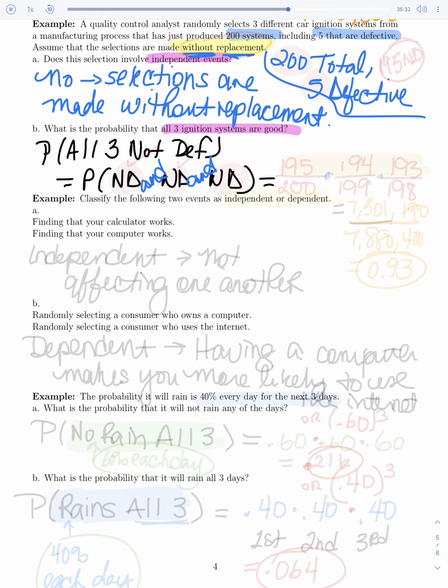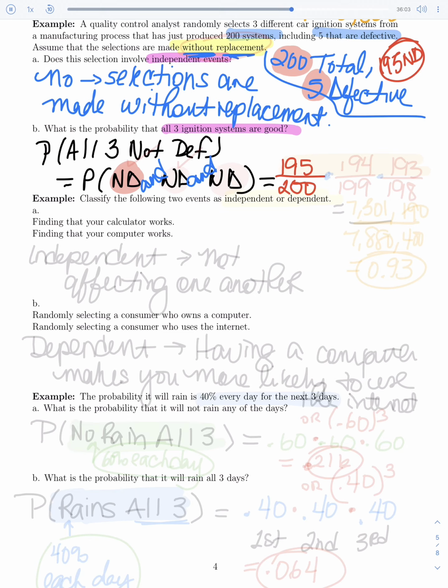So what's your probability for the first item not being defective? Well, there were 5 that were defective out of 200. That means the other 195 are not defective. So the chance for the first one not being defective is 195 out of the total of 200.